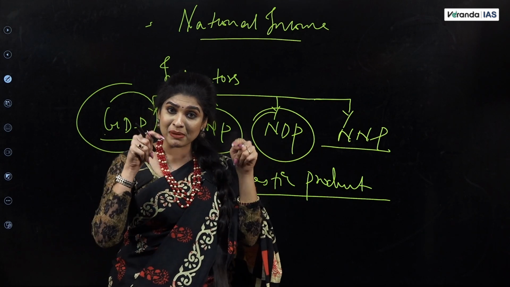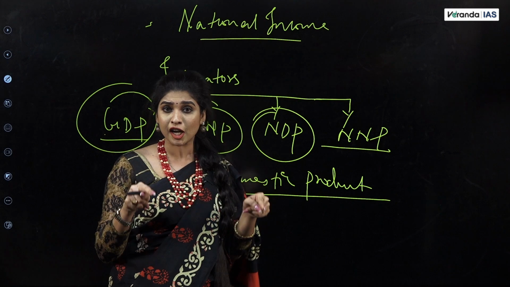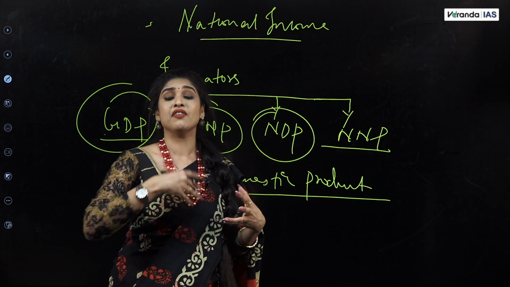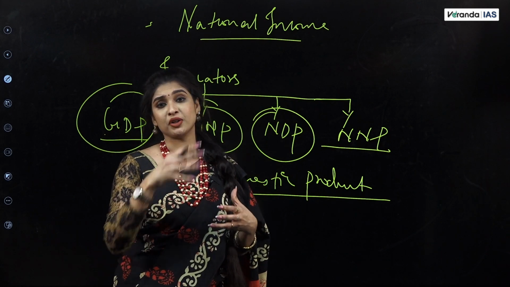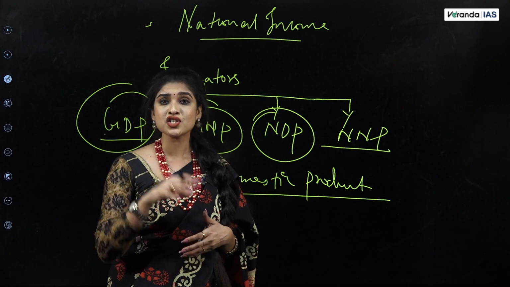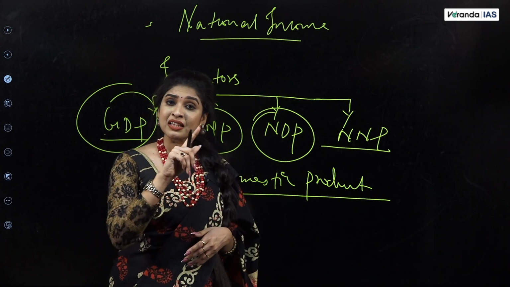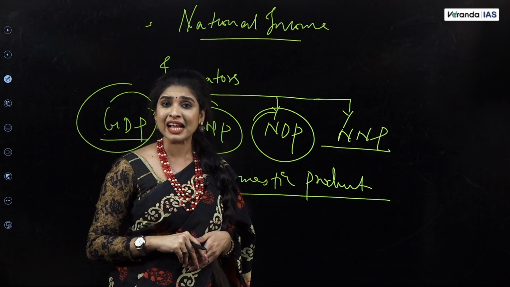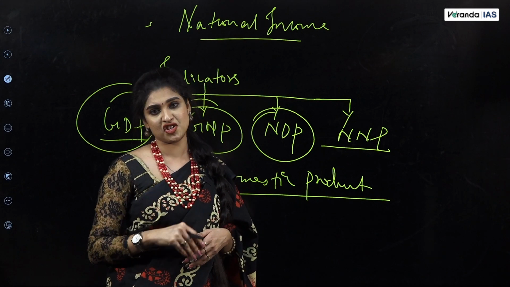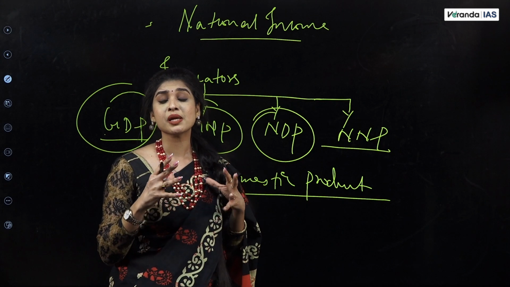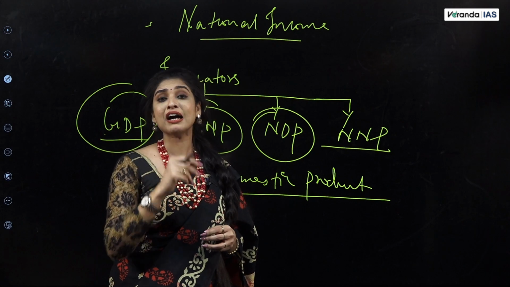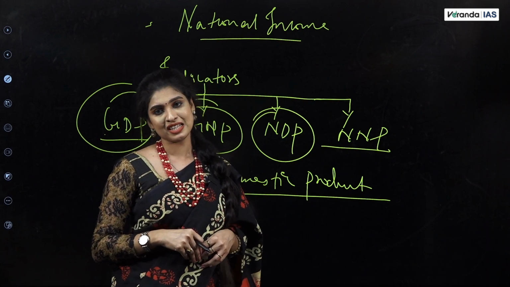But they are producing within our country's domestic territory, which means they actively contribute in the production process of our country. Then irrespective of their nationality also, their contribution is taken into consideration for India's GDP. This is the most important point that you have to keep in mind while you study GDP.